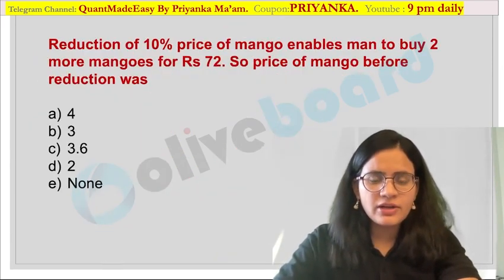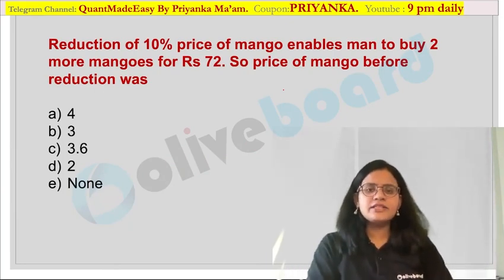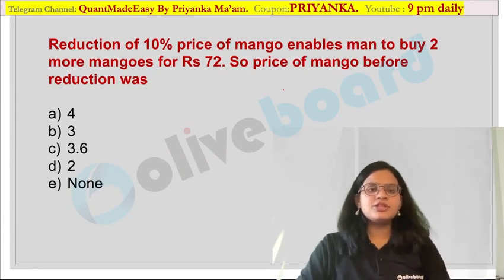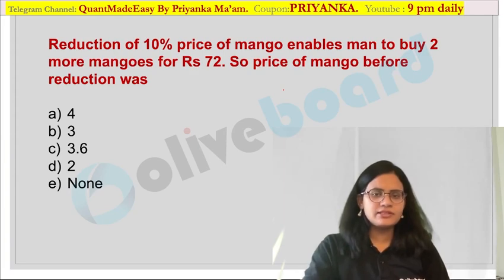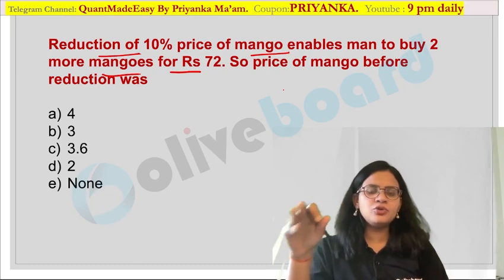Now let us talk about the next interesting question. Clerical pre-exam, this pattern question have been many times asked about the consumption over here. Okay, based on the consumption and price, these type of questions are asked in your exam. So what is asked over here? Reduction of 10% price of a mango enables man to buy 2 more mangoes for 72 rupees over here.